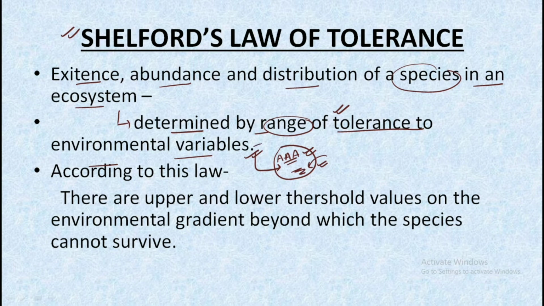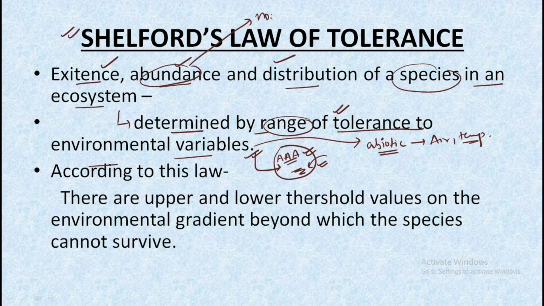And what do we mean by environmental variables? It means all the abiotic factors, which include air, temperature and other factors. So existence, abundance and distribution: abundance means the number of organisms present, and distribution means in which area of this ecosystem these organisms would be found.